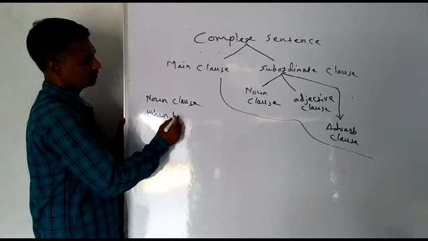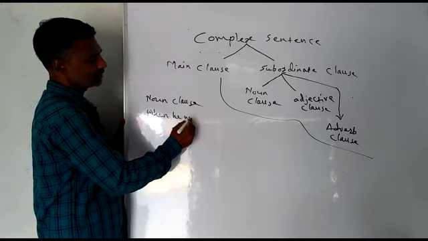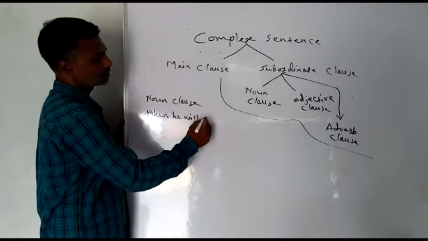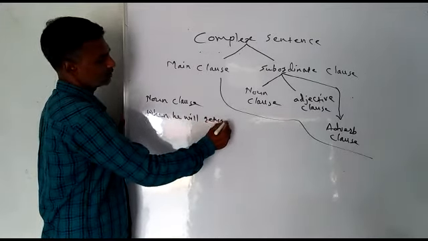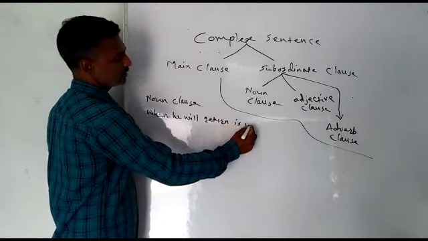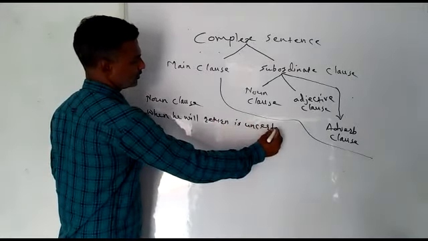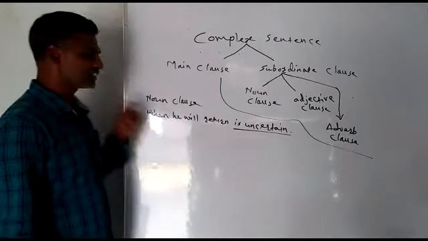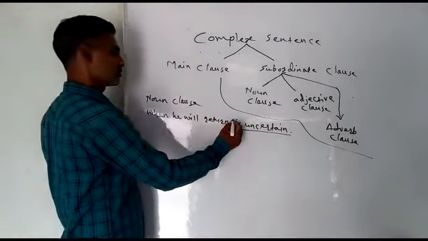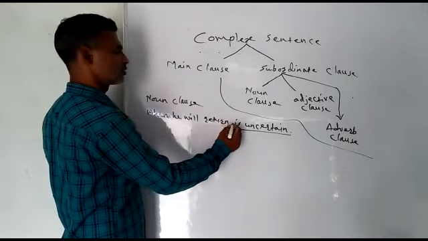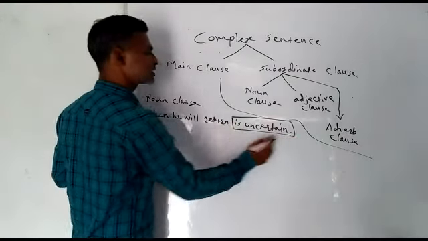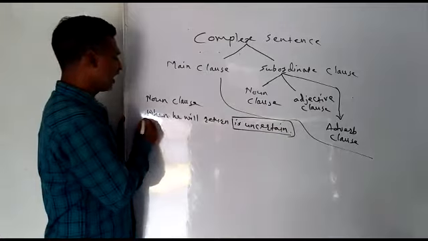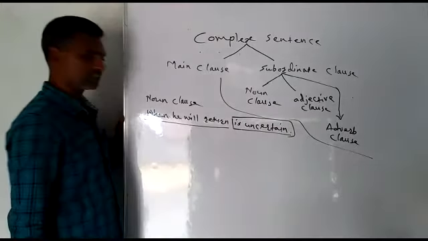When he will return is uncertain. Now this is the subordinate clause. This is the main clause. Let us make a box around the main clause and underline the subordinate clause.